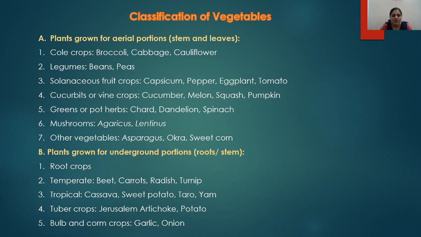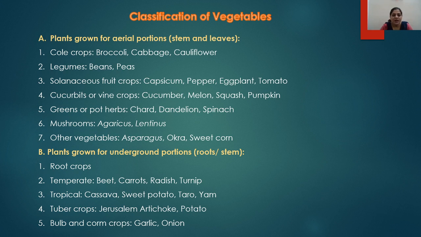Next is the greens or pot herbs, which we can cultivate in a pot also, and mainly they are green in color. Examples are chard, dandelions, and spinach. Next category is the mushrooms, for example, agaricus mushroom or the lentinus mushrooms. And apart from this, there are some other vegetables such as asparagus, okra, sweet corn, etc.